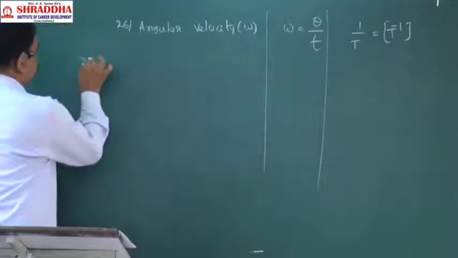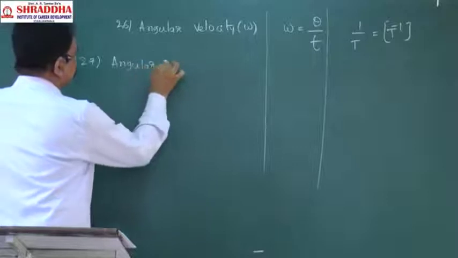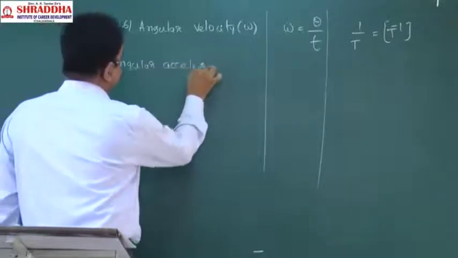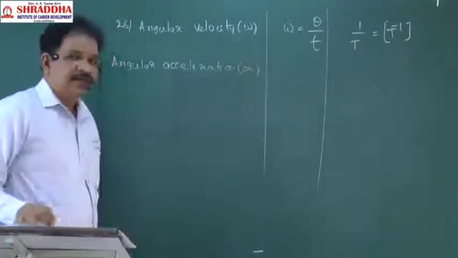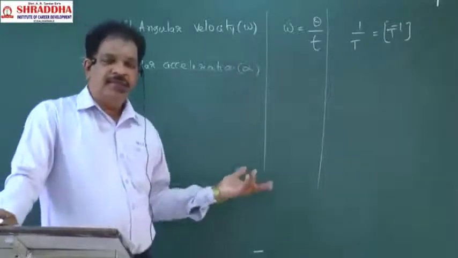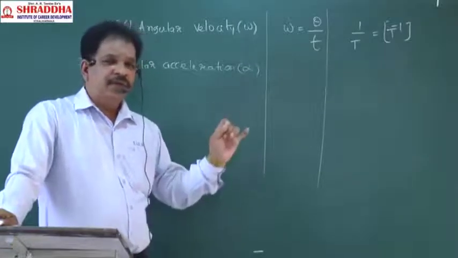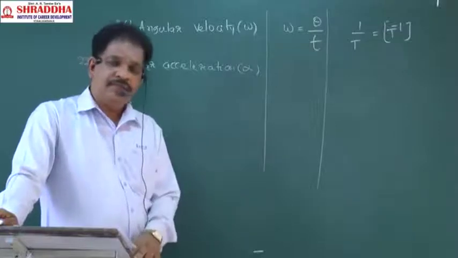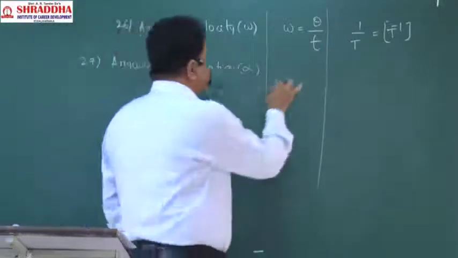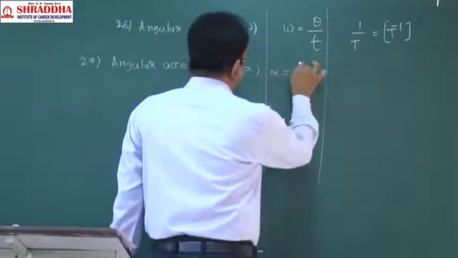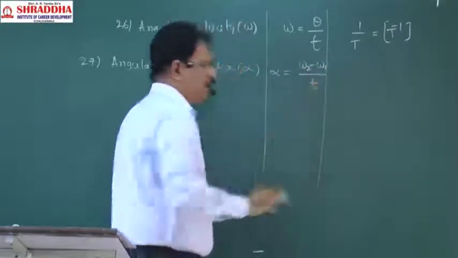Next quantity, angular acceleration. In detail, everything will come in each and every lesson. At this junction of time, memorizing the formula is enough. Angular acceleration is equal to omega 2 minus omega 1 by t.